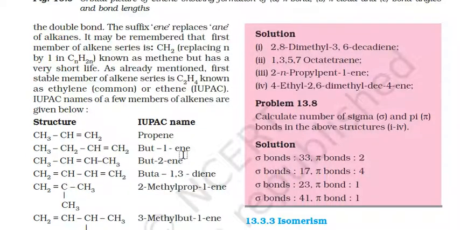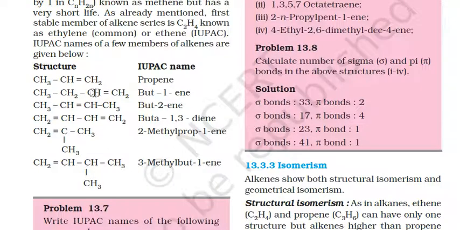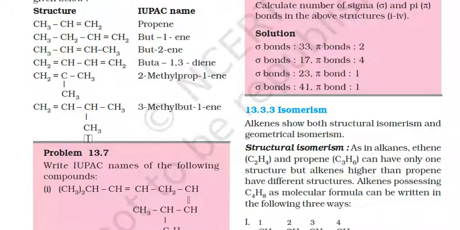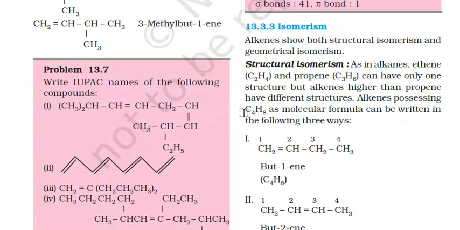Next, some of the compounds in the alkene group are propene, but-1-ene, but-2-ene, buta-1,3-diene, and 2-methylprop-1-ene. This type of compounds can be seen here. What is the isomerism here? We can see structural isomerism here.